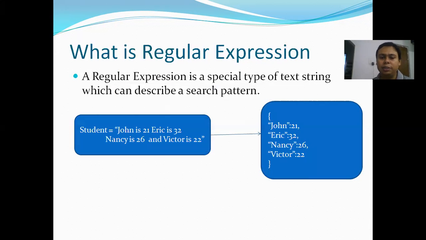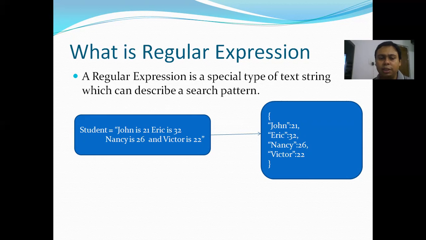What is regular expression? If anyone asks you this question, guys, you can note it down. You can pause the video and take down the definition. We can say it is one kind of way where we are extracting some string data. Now, the definition of regular expression: a regular expression is a special type of text or string which can be described as a search pattern. Any kind of search pattern, guys.